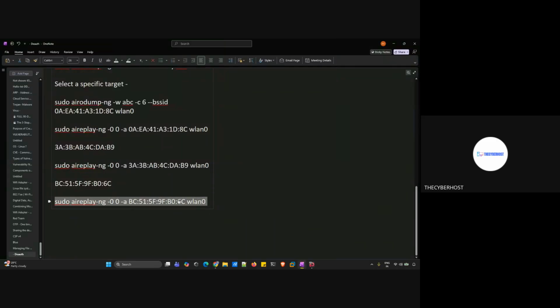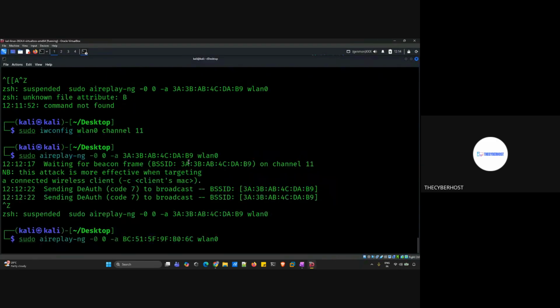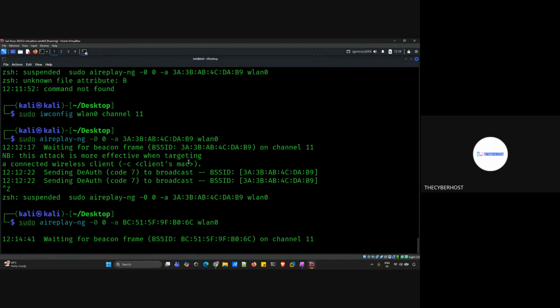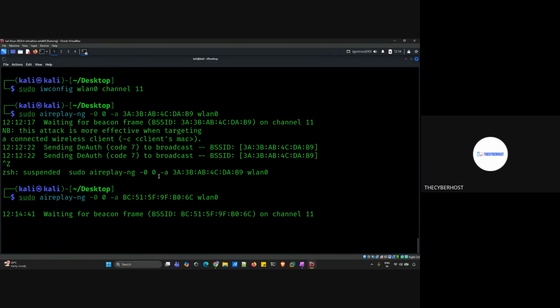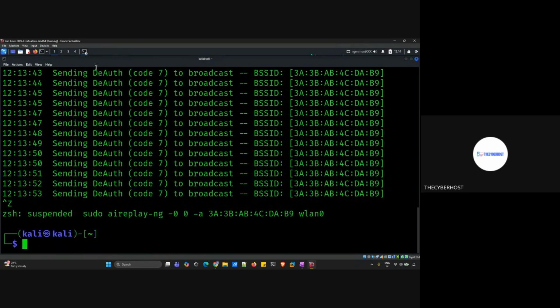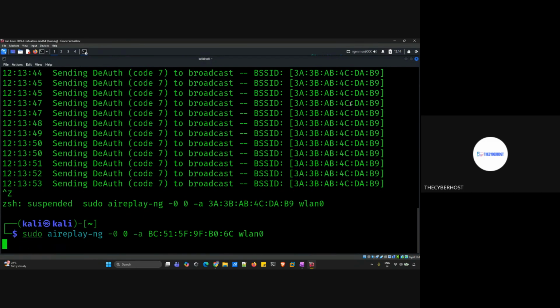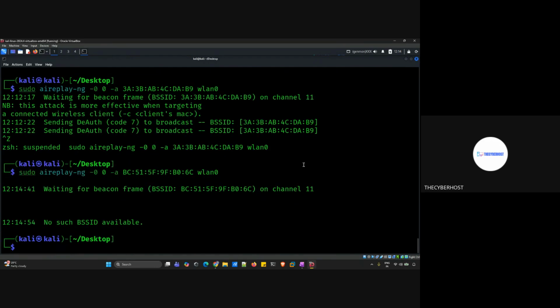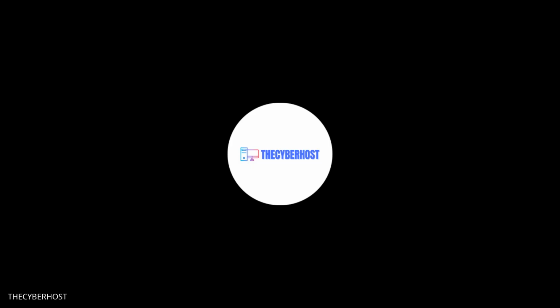Copy the whole thing and paste it here. Now let's wait. Again, the same error. Let me fix this again. This is in my adapter, so I'm just unplugging the adapter and trying this again. In your case, this will not happen.